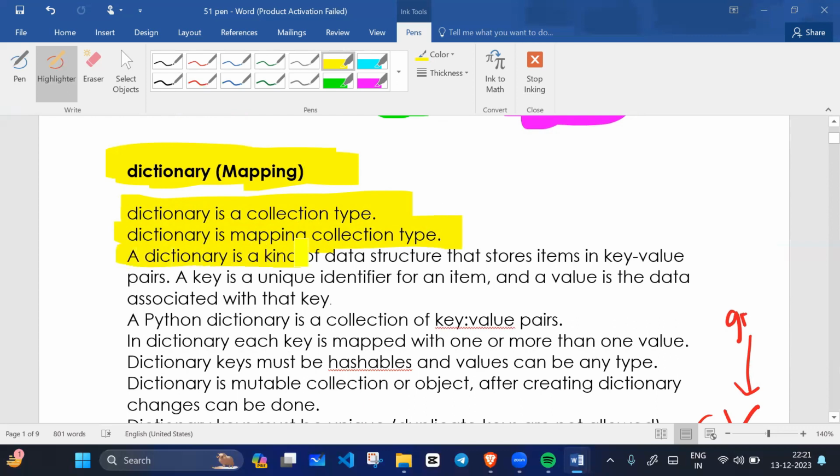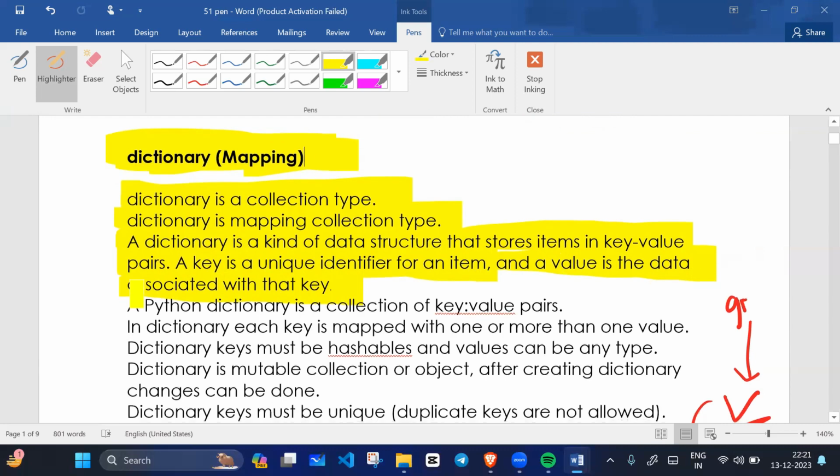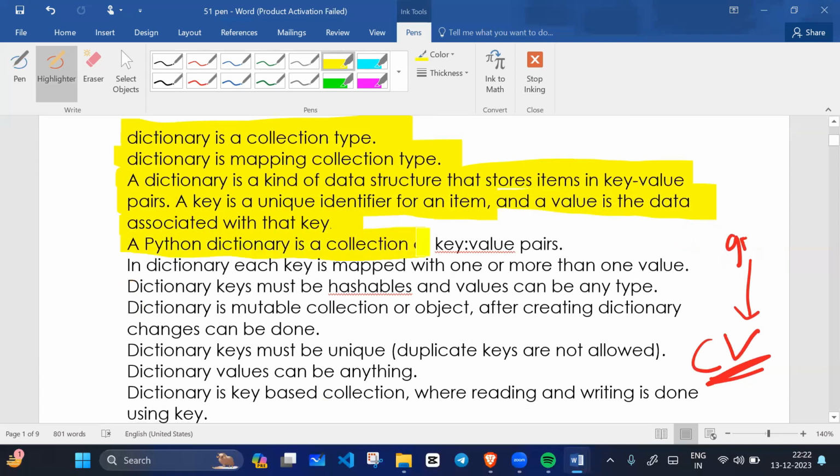A dictionary is a kind of data structure that stores items in key-value pairs. In a dictionary we have a key as well as a value. A key is a unique identifier for an item, and a value is the data associated with the key. With the help of the key, we can easily identify the data. A Python dictionary is a collection of key-value pairs, with a colon between the key and the value.